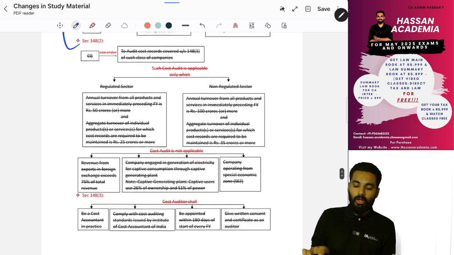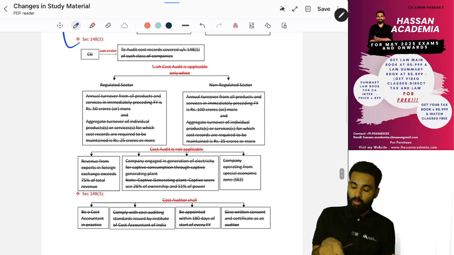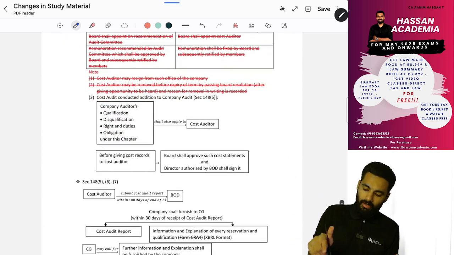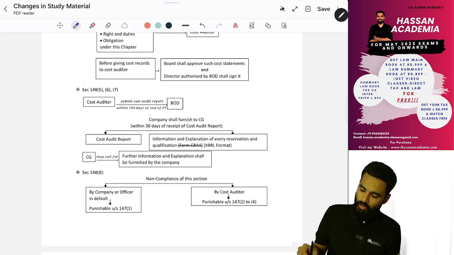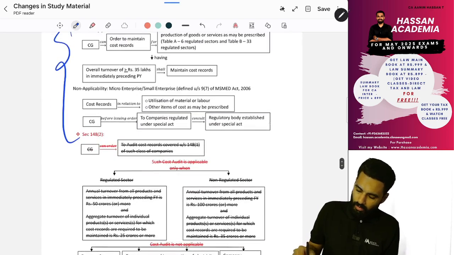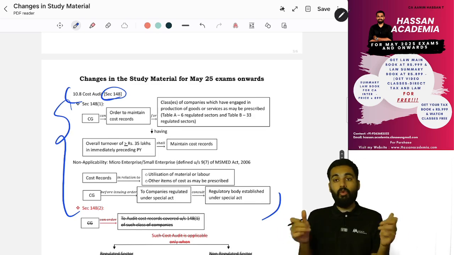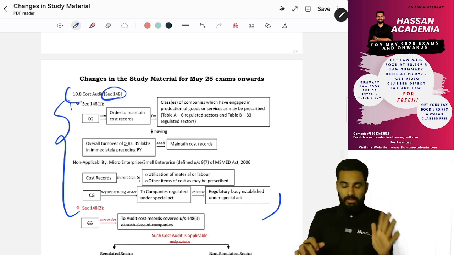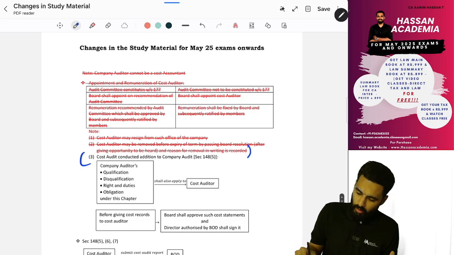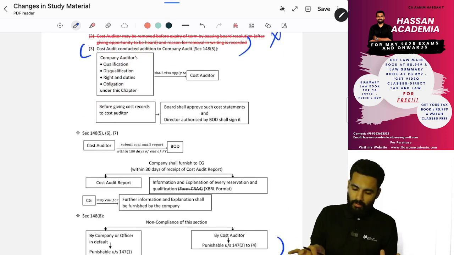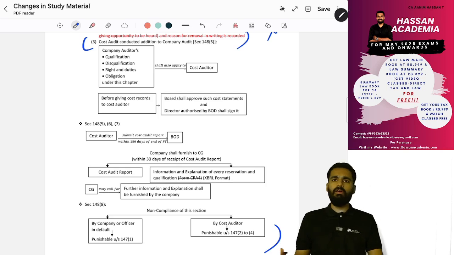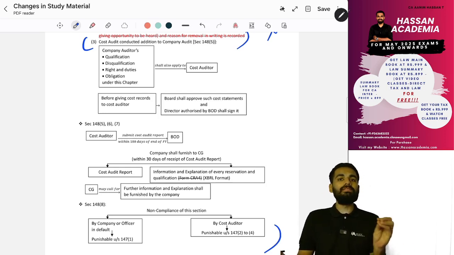Regarding cost audit, those who purchased my book can strike it off. Up to here they have removed, and from here to here. Those who do not have my book, regarding section 148, if you want to take a photo and study, from here to here you don't have to study. The last part, from here to here, they have not removed. This is the small change.